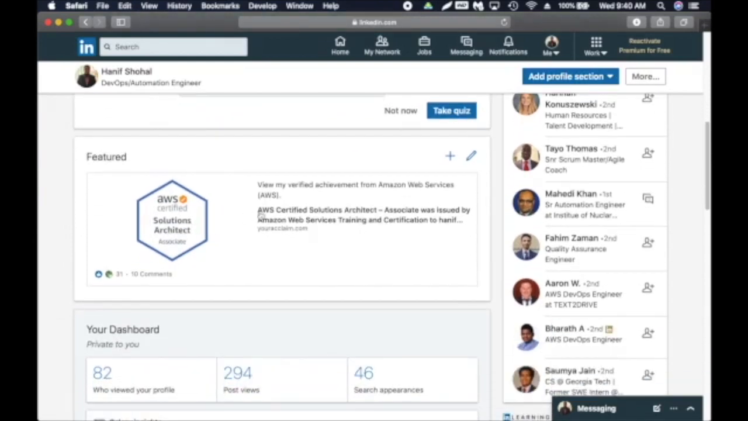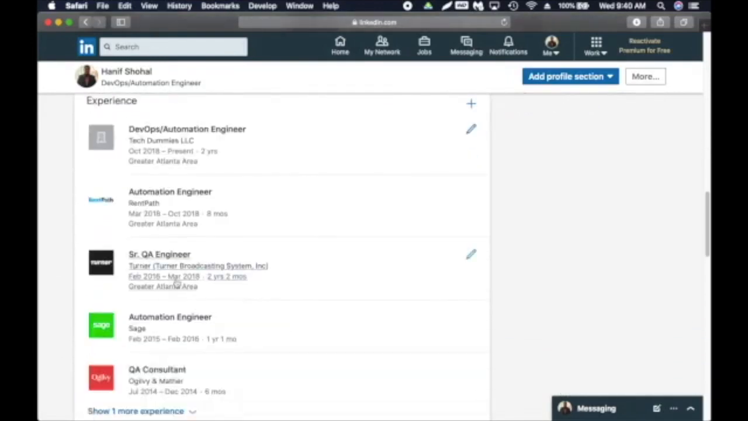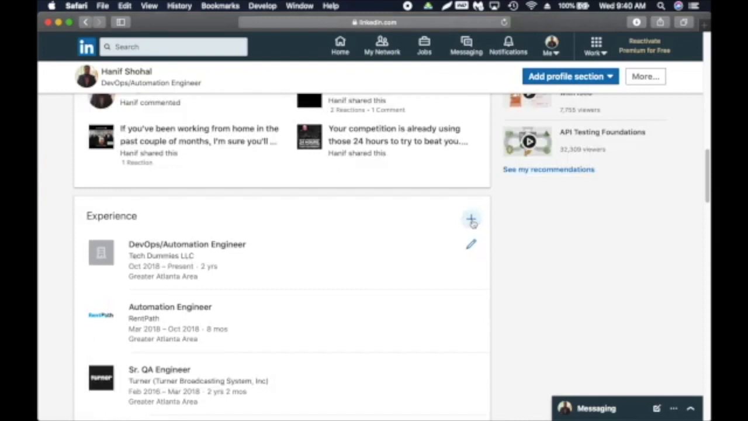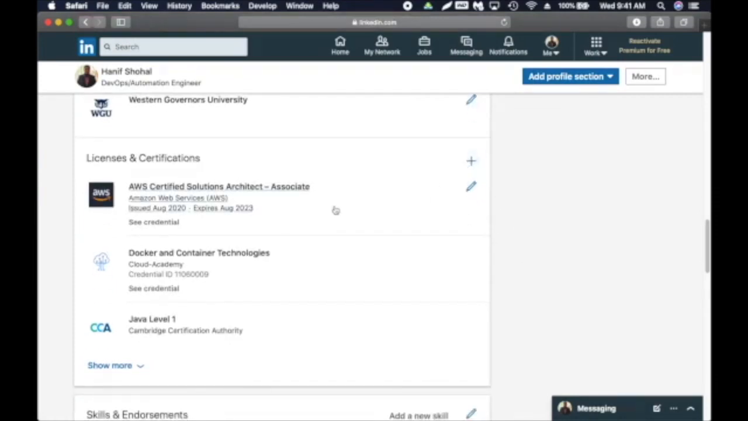So also if you have any certifications, it's going to show up here, which is also great. And so add your companies here. By clicking this plus icon, you can add different companies you worked on. And here is your education, so you can add or edit. And then in this section you can add your certifications.